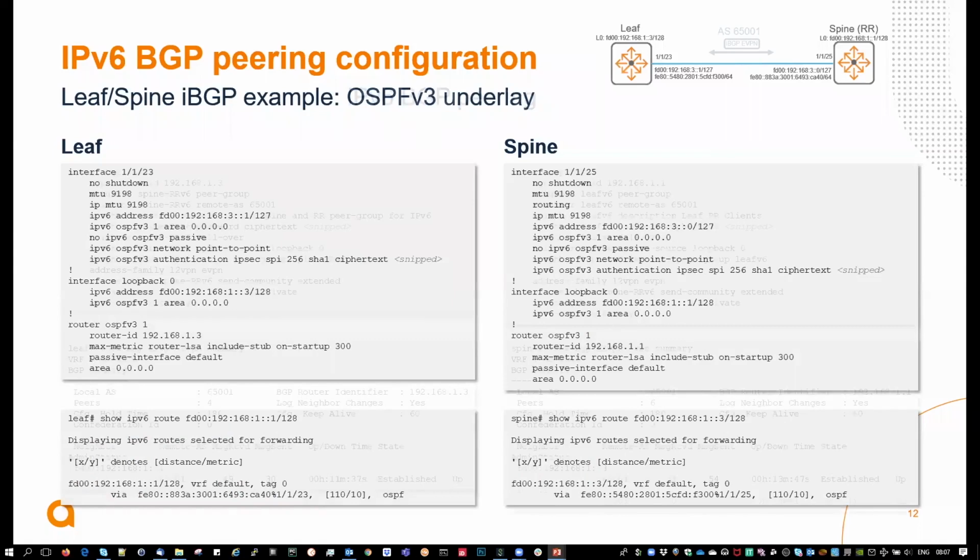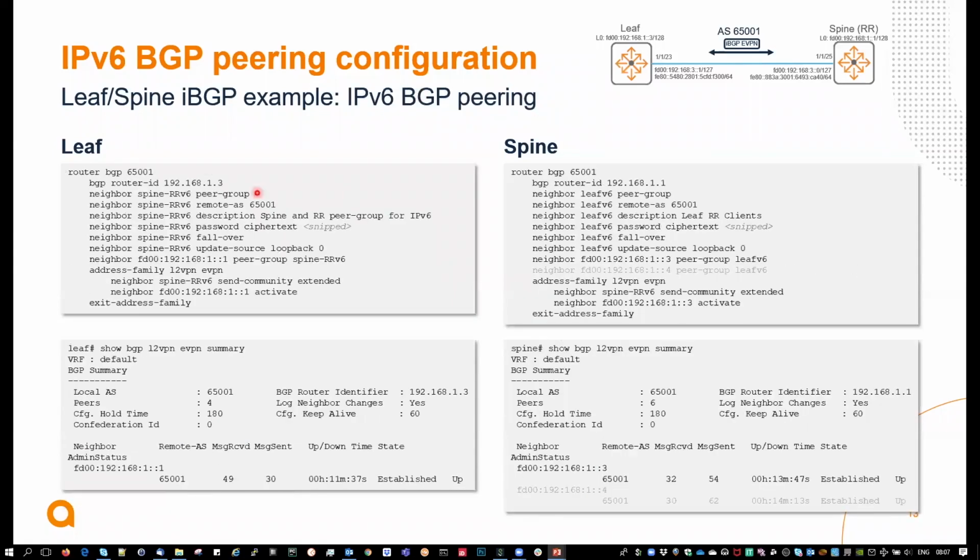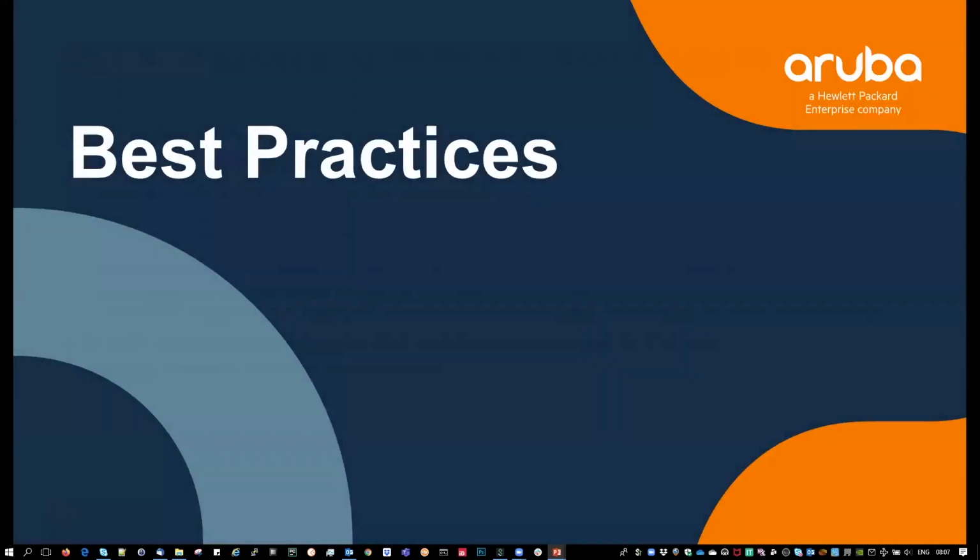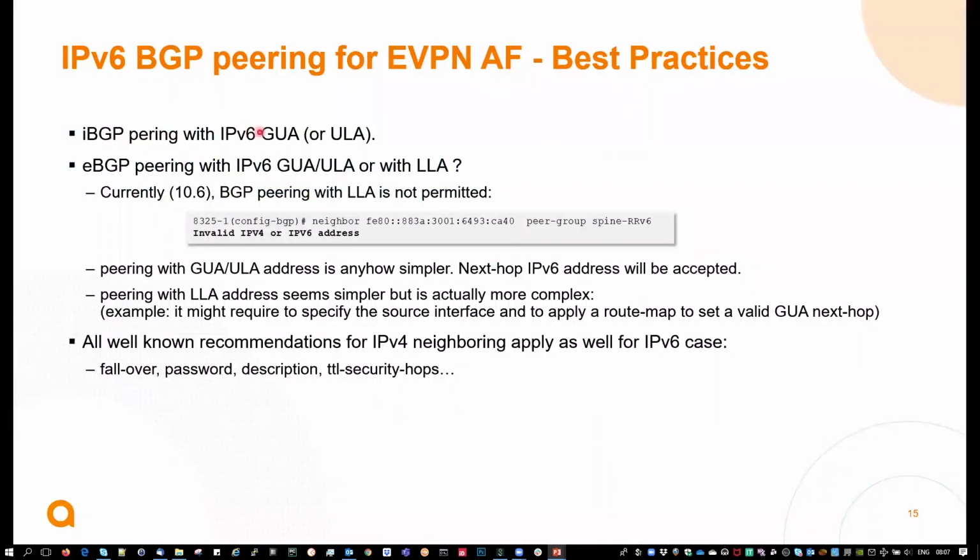Let's move on with the IPv6 BGP peering. Here, inside the address family EVPN, I activate the global address for that peer over the loopback address. So I'm using the loopback address. As you see in the status, the BGP session is established. And let's see some best practices. For IBGP peering, I will use the global unicast address, which is for the loopback.